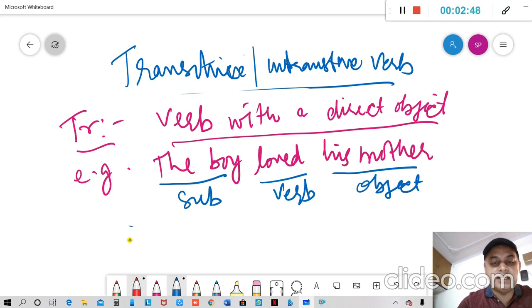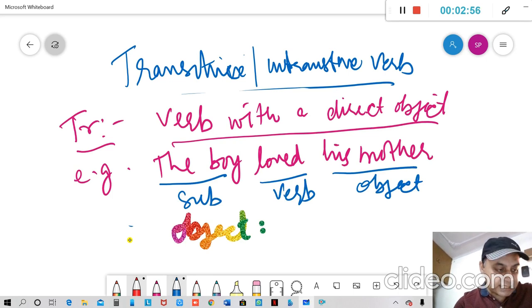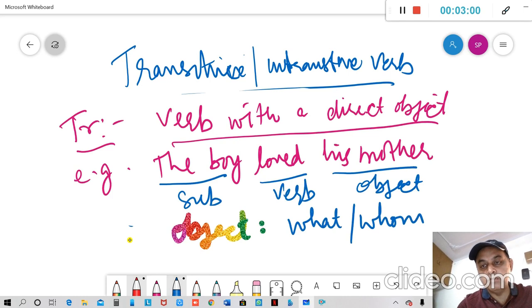In order to identify an object, we must ask two questions: what or whom. Like in this sentence, the boy loved his mother. The boy loved whom? His mother. So mother is an object.